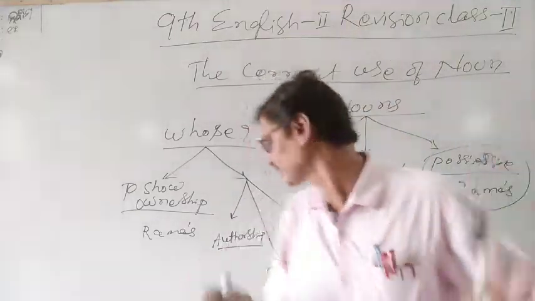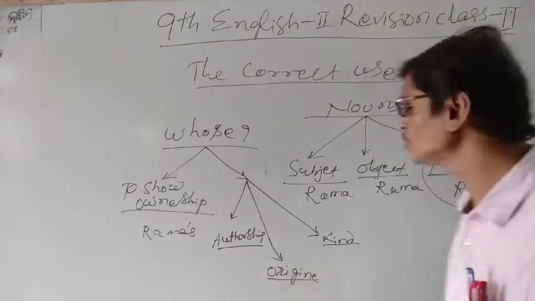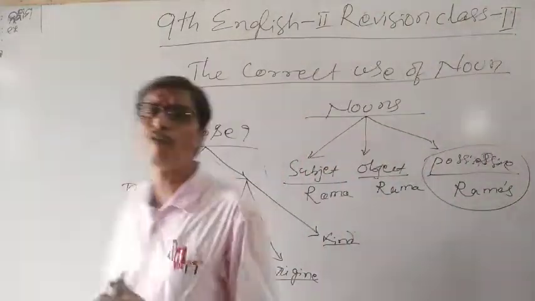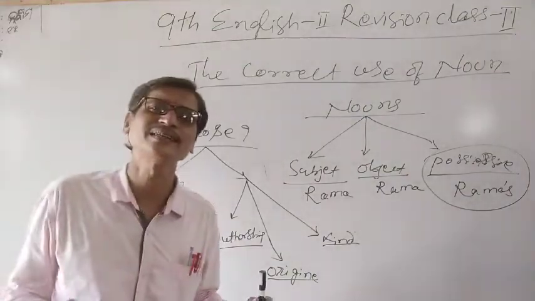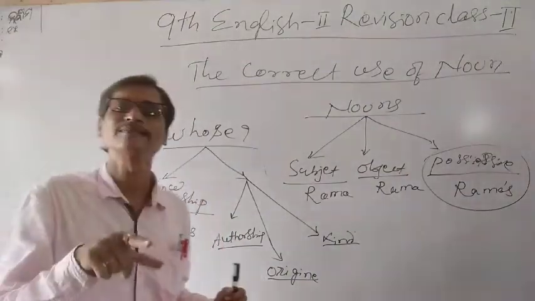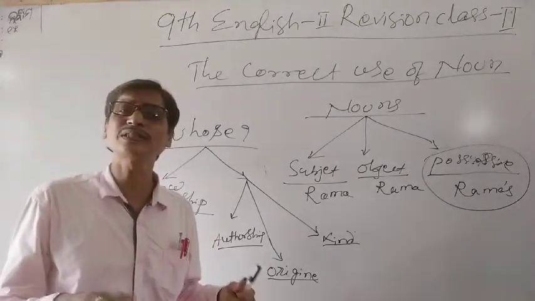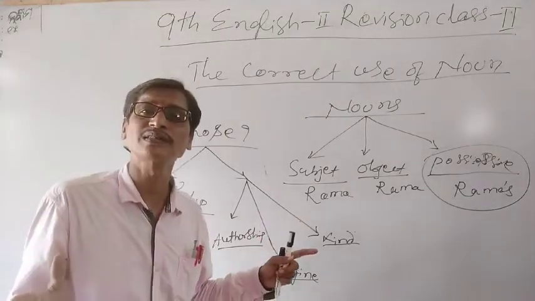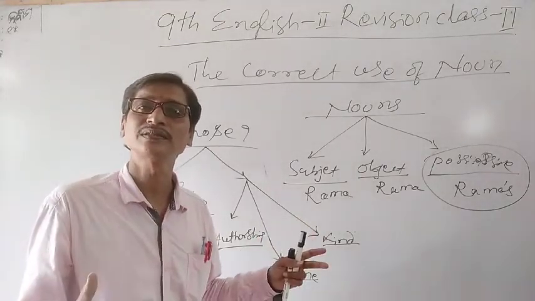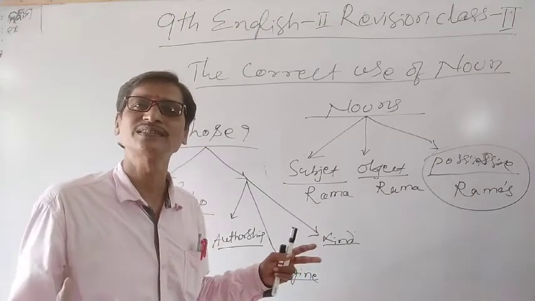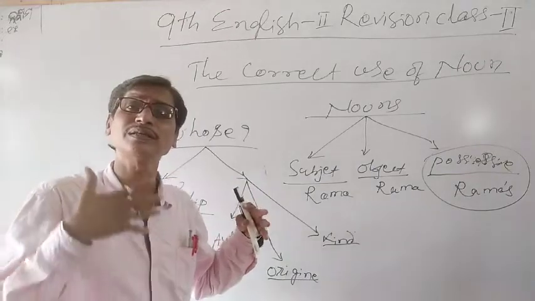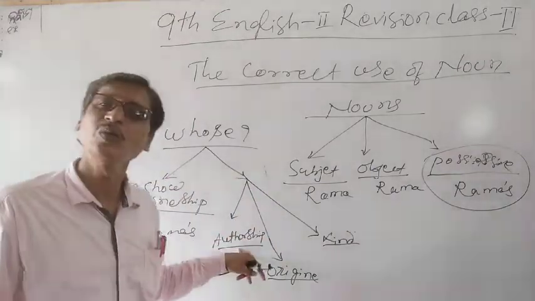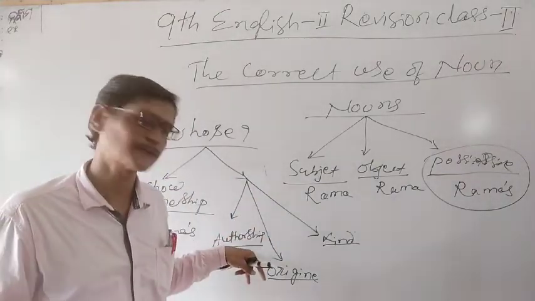We will discuss that. Similarly, we use possessive cases when talking about authorship. Author means who is the writer, as I have told you earlier. So, Thomas Hardy's novels, Shakespeare's dramas, Wordsworth's poems. These show authorship, and while speaking about authorship we use apostrophe S.